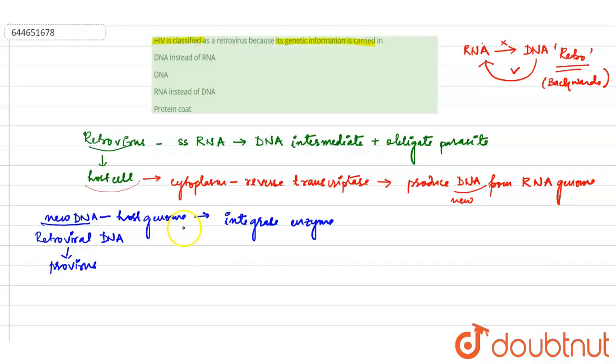As it treats the DNA as its own genome, the cell transcribes and translates viral genes along with its own genes, producing proteins to assemble new copies of the virus.